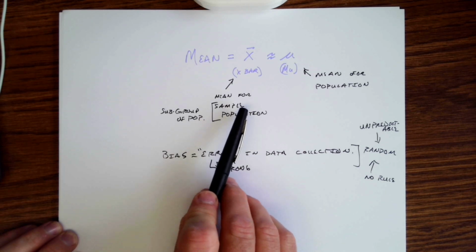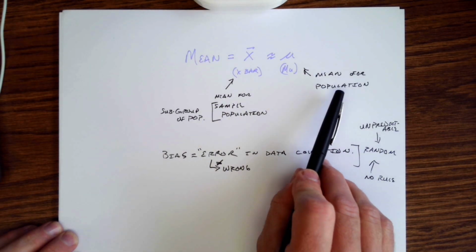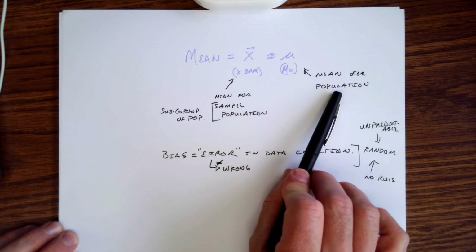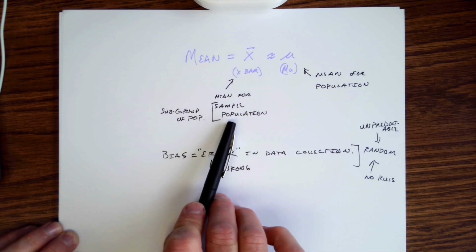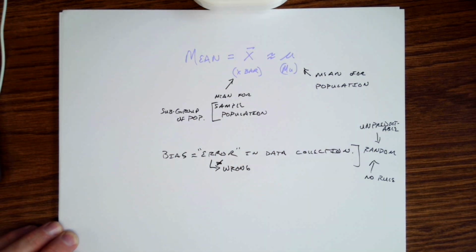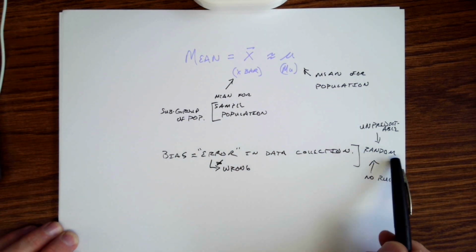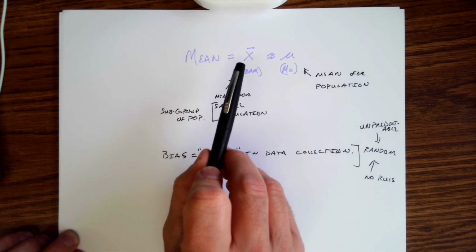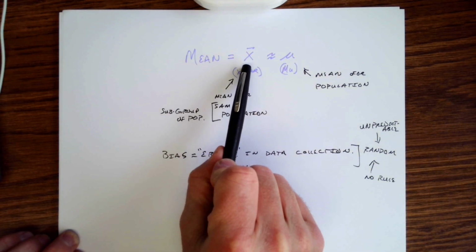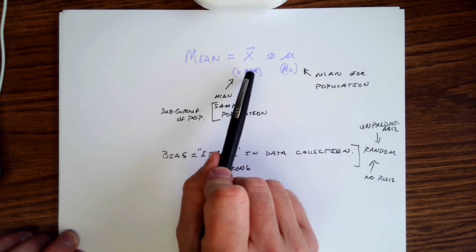And that sample is a subgroup of your actual population you're concerned with. This isn't necessarily people. It could be just about anything you're collecting data about, but your sample is a subgroup, and the way you collect that subgroup is going to hopefully be as random as you can get it, but there are limits to how we can do that. Hence the reason why our mean, x bar, our sample mean, is what this is right here.